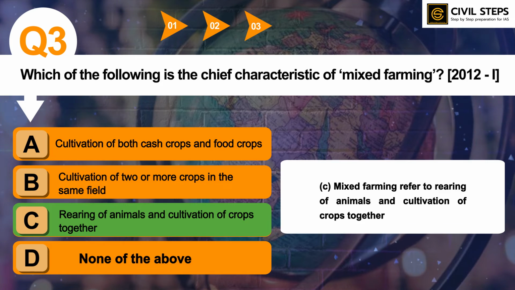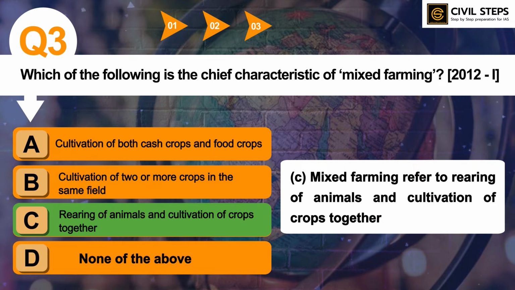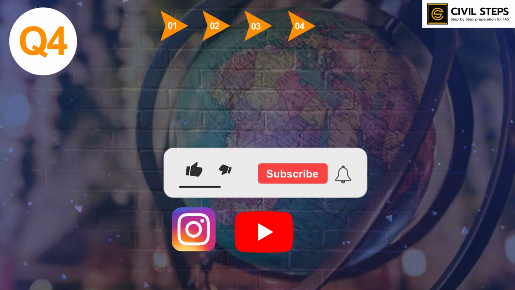So this is what is meant by mixed farming. So you should know the types of farming, what is mixed farming, what is integrated farming, and what is allelopathy. These types of questions have already been asked by UPSC, so you should know about all these basic concepts.